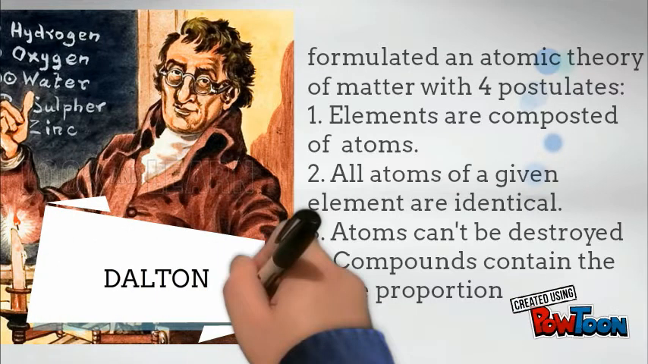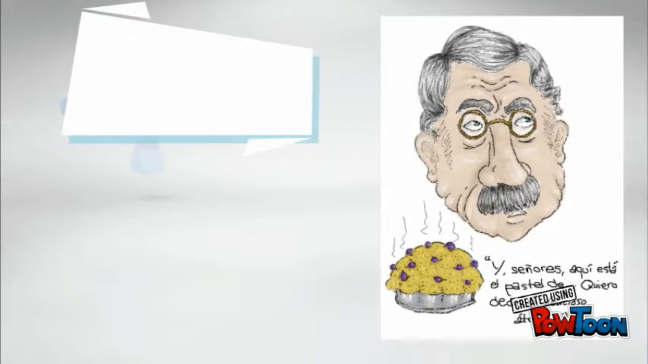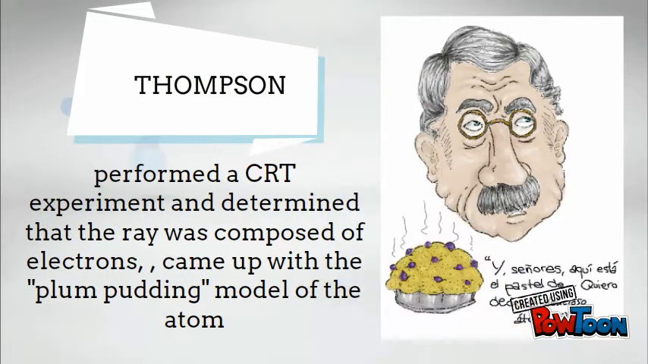John Dalton formulated an atomic theory with 4 postulates. The first one is that the elements are composed of atoms. All atoms of a given element are identical. Atoms cannot be destroyed, and the compounds contain the same proportion of the elements.